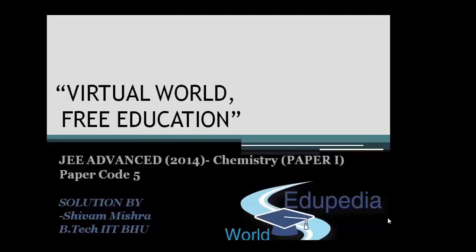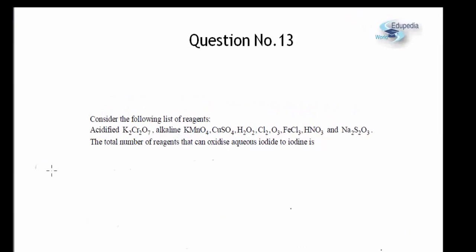Today we will be discussing the solutions to IIT JEE Advanced 2014 Chemistry Paper 1. The paper code which we are using is 5. So in case you have the code, you can follow the questions from there. Let us look at question number 13.